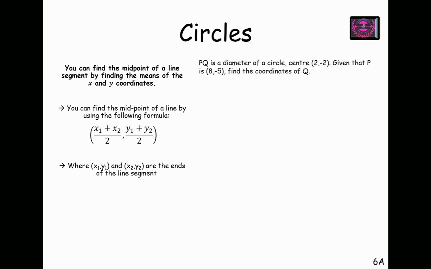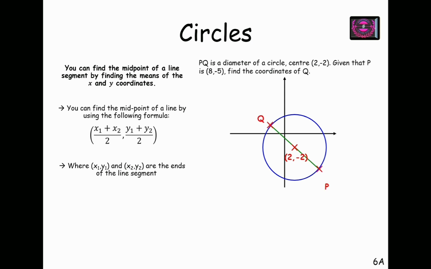Now, let's say PQ is diameter of the circle and center is given here 2, -2, and P is given as 8, -5. Now you have to find coordinates of Q. So let us again plot these 2 points on the xy plane and see how we can find coordinates of Q. Center is given 2, -2, and P is also given 8, -5.